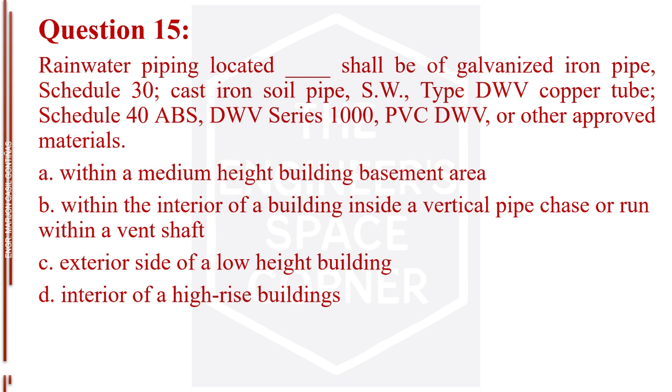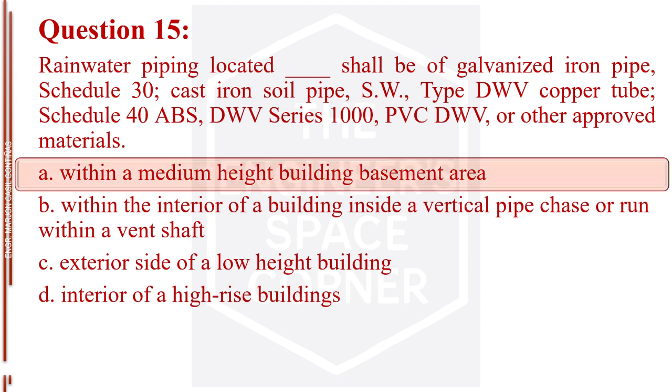Letter B, within the interior of a building, inside a vertical pipe chase or run within a vent shaft. Letter C, exterior side of a low-height building. Letter D, interior of a high-rise buildings. The answer is letter A, within a medium-height building basement area.